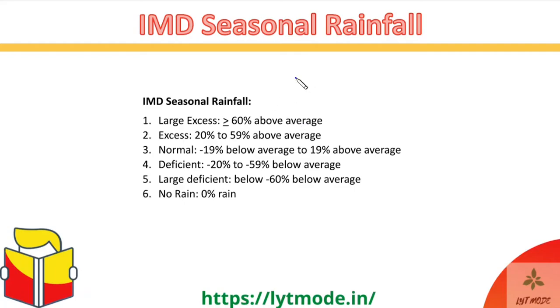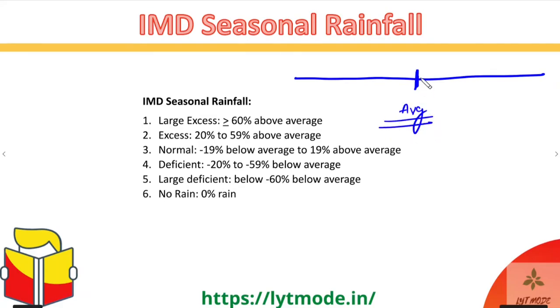What IMD has done first of all is, it has created a point which is given as the average rainfall for the last few years. It's been taken over a course of 50 years, and an average rainfall for the Indian subcontinent has been taken. Now beyond this average, the IMD has defined a few points. Let's say these are plus minus 20%.